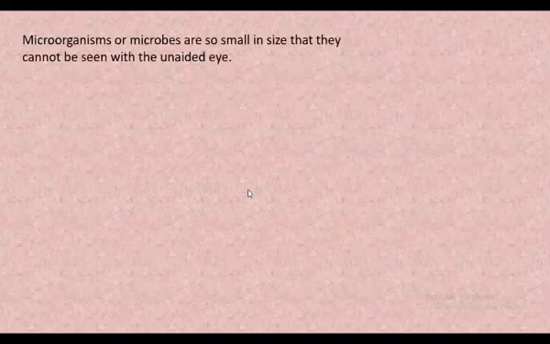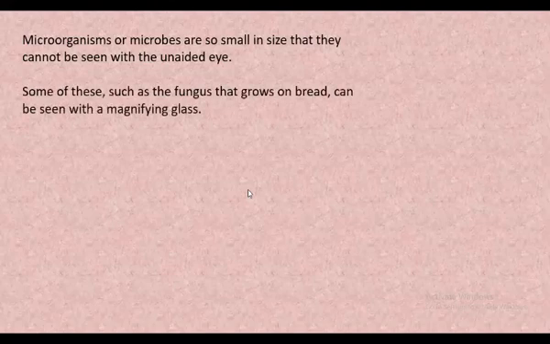Now the next thing. Microorganisms, which are also called microbes, are so small in size that they cannot be seen with our unaided eyes. Microorganisms are also called what? Microbes. Yes, they are very small. They are very teeny tiny. You cannot see them with the help of your eyes. They are that small.